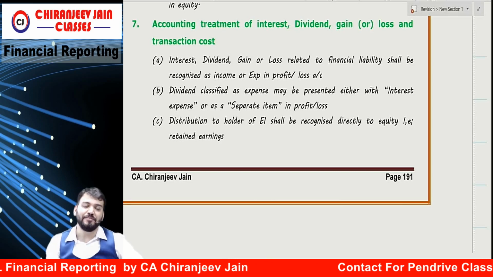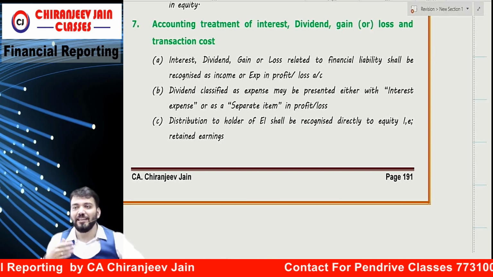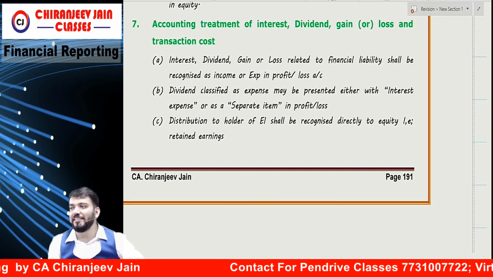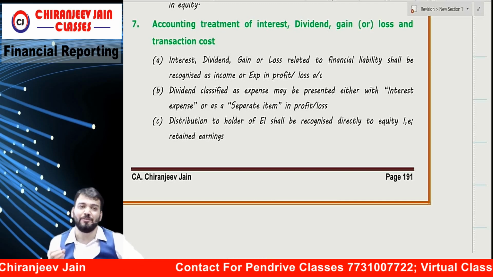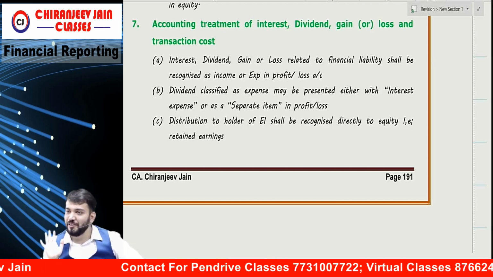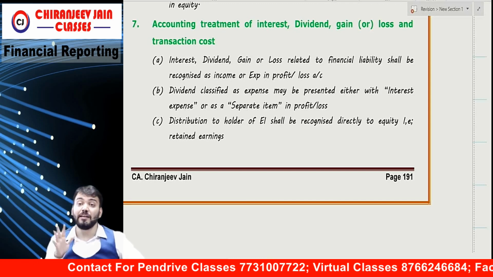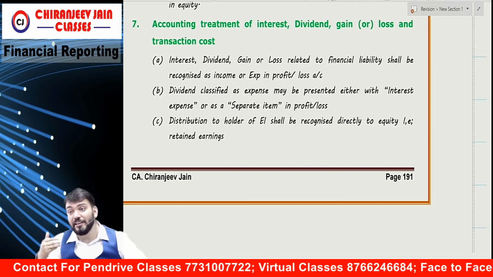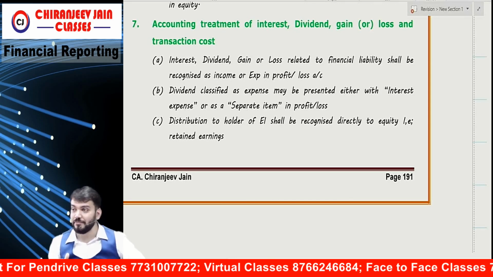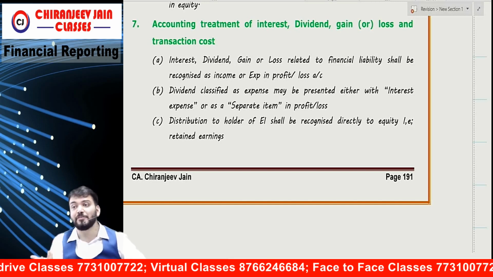If this is an equity instrument, any interest, any dividend, any gain, any loss will be transferred to other equity.